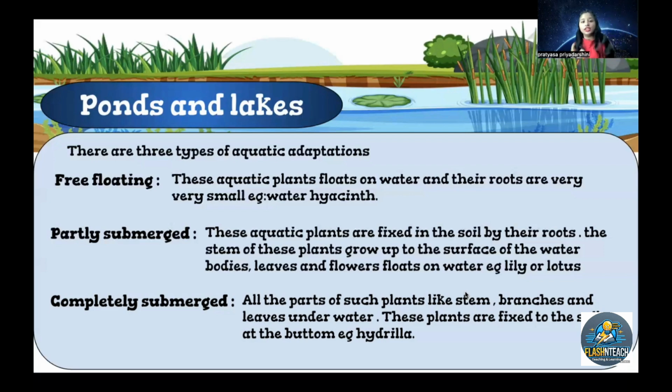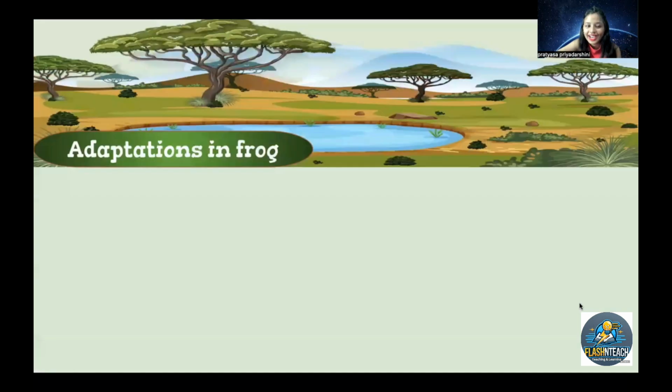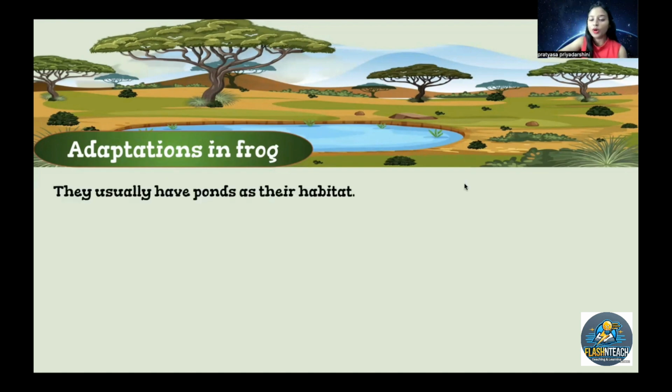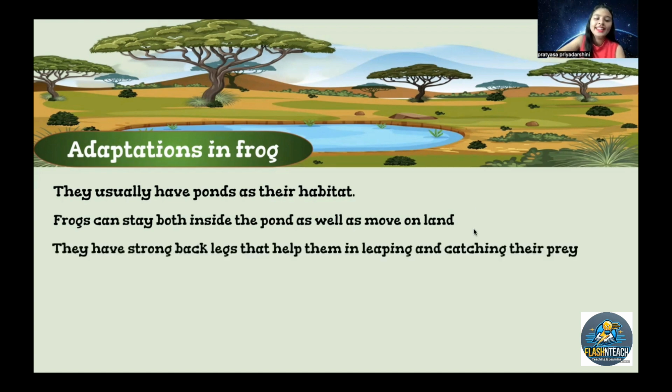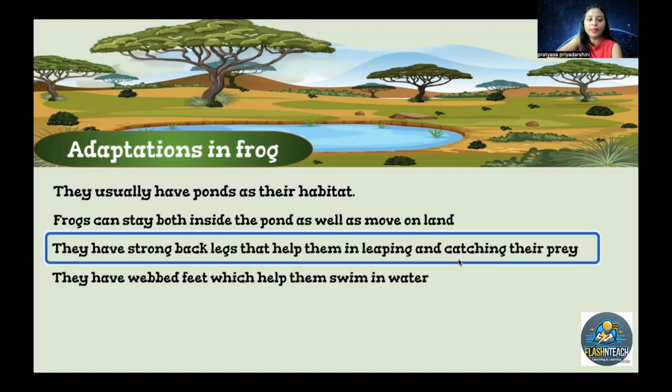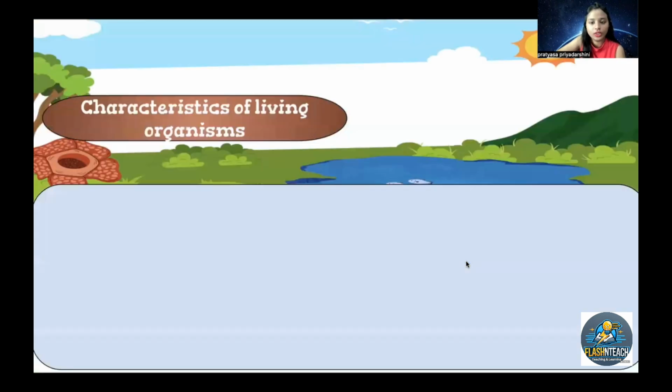Okay. Now, moving on. Let's learn about the adaptations of the frog. They usually have ponds as their habitat, so they usually live in ponds. Frogs can stay both inside the pond and, as we can see, the frogs are moving in our households as well. They have strong back legs that help them leap and catch their prey. They have webbed feet which help them swim in the water.